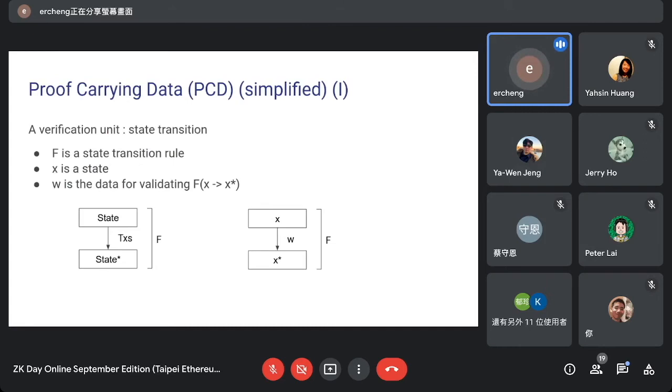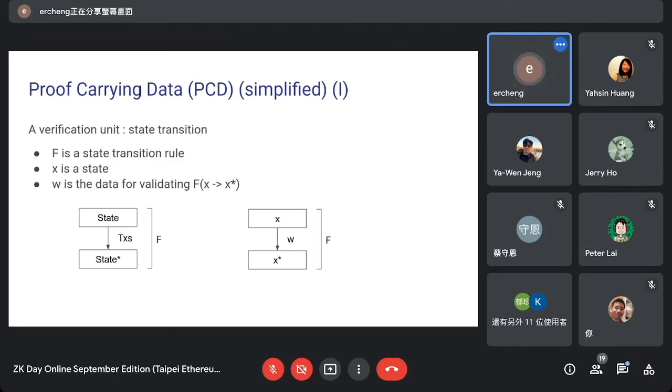In option 3 of our example, we can see that there are many verification units. Each unit is actually a state transition. So let's abstract the description of state transition. Initially, the state transition is from a state. After you have some transactions, you will compute the next state.